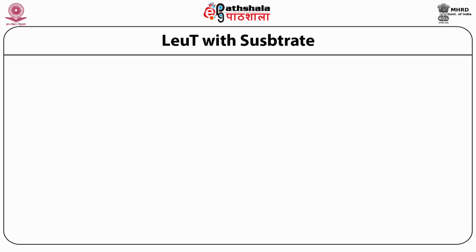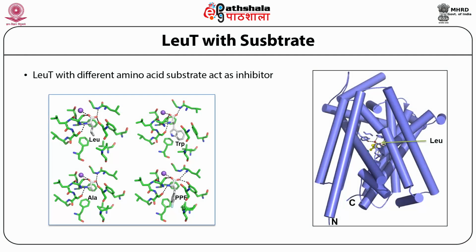Here we see crystal complexes made by the group with different amino acid substrates which act as inhibitors. So we have four structures here: leucine complex with the LeuT transporter, tryptophan complex with the leucine transporter, alanine complex with the leucine transporter, and PPF, which is an inhibitor of the leucine transporter.